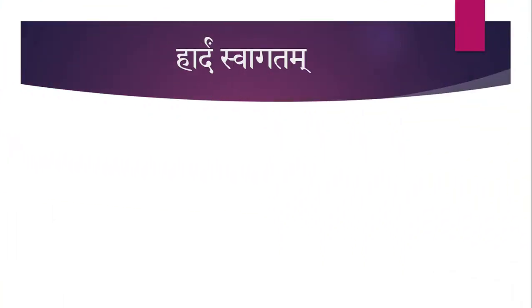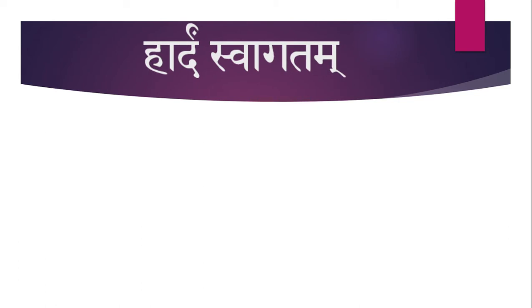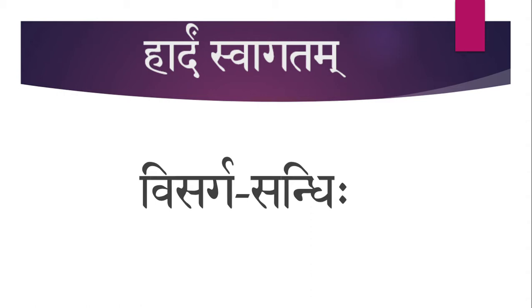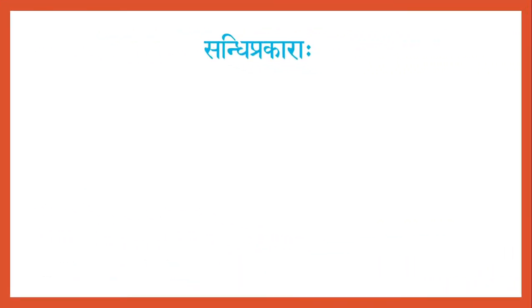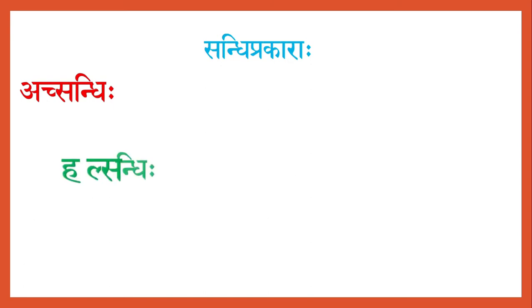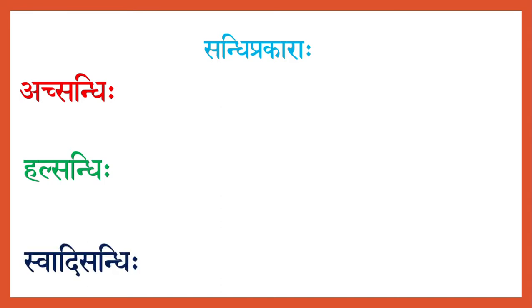Welcome. Today we shall study about the last type of Sandhi, that is Visarga Sandhihi, which we have already seen. It is also known as Swadi Sandhihi. We have already discussed that Sandhis are of three different types. That are the Sandhi Prakaraha. Ach Sandhihi or Swara Sandhihi is the first one. Second, Hal Sandhihi or Vyanjana Sandhihi. And the third, Swadi Sandhihi or Visarga Sandhihi.